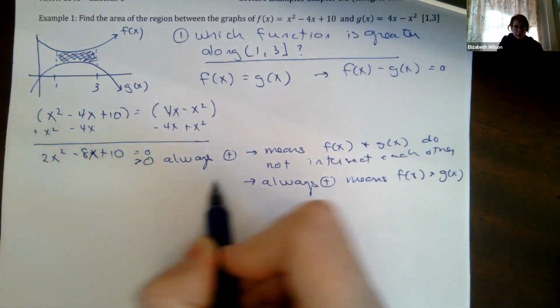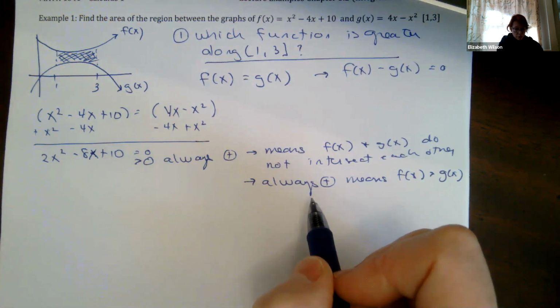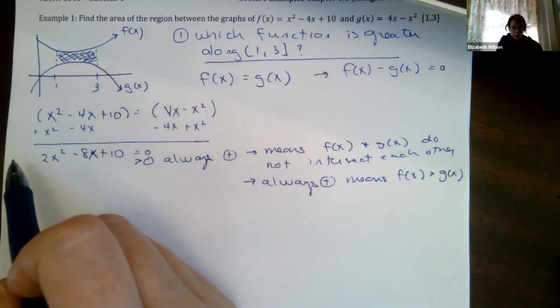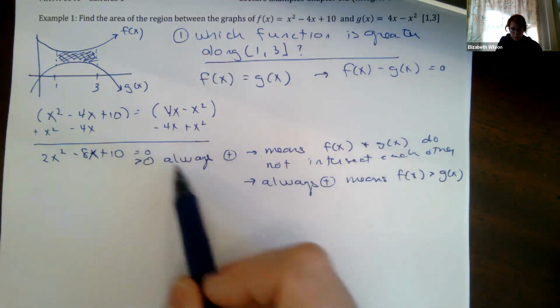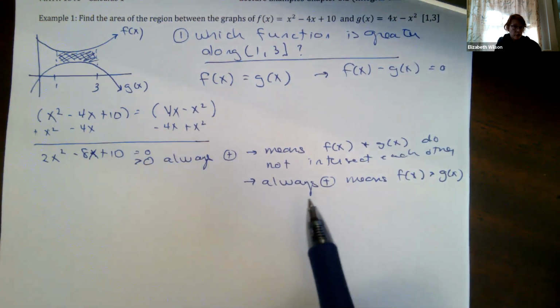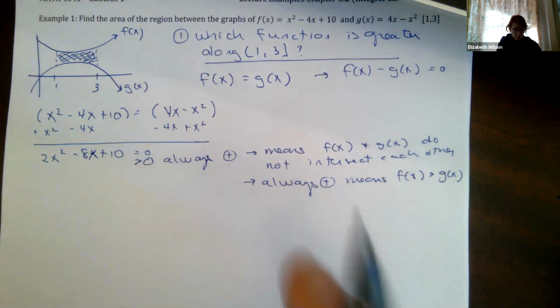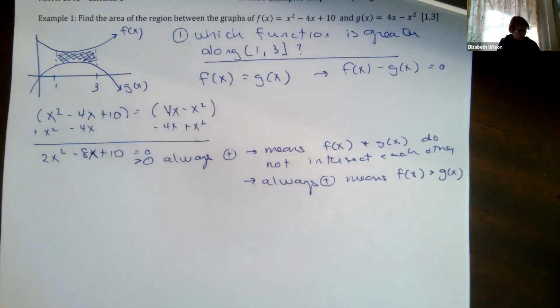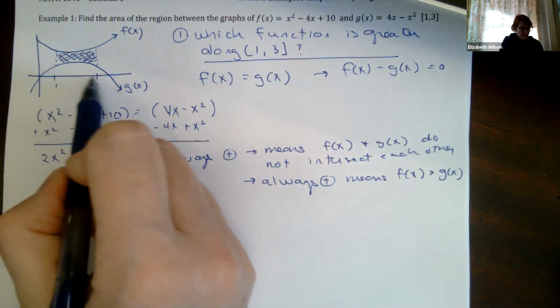Okay, so they don't intersect each other, so I don't have to worry about points of intersection along my interval, say for example, or at all. And because it's always positive, f of x is always greater than g of x. Okay, in general, but then also along our interval in particular. Okay, with that, now we can integrate from a to b.